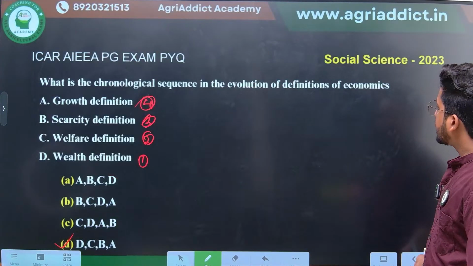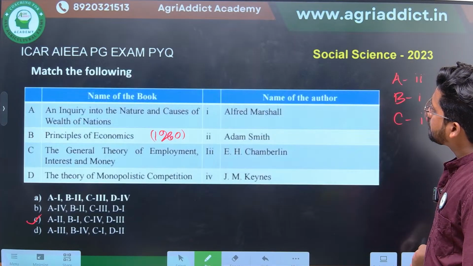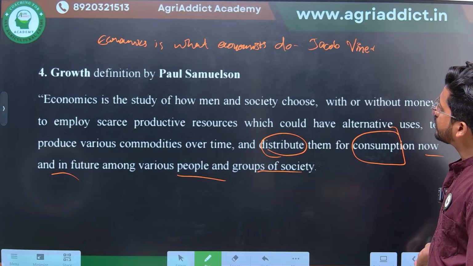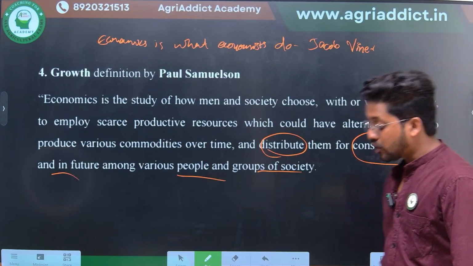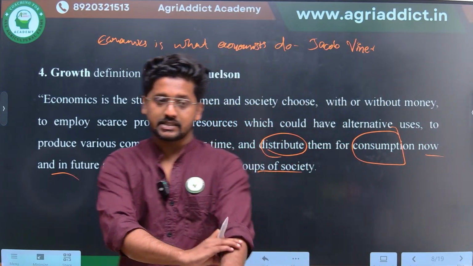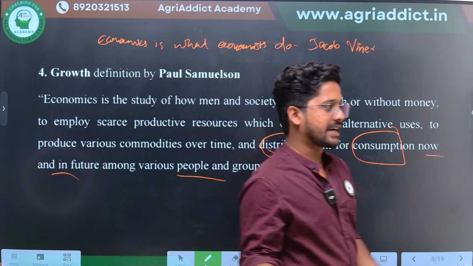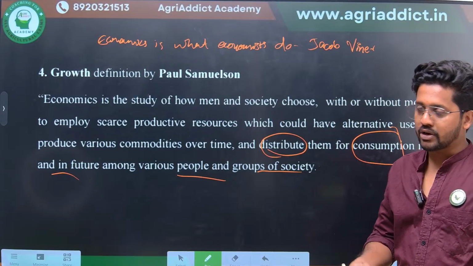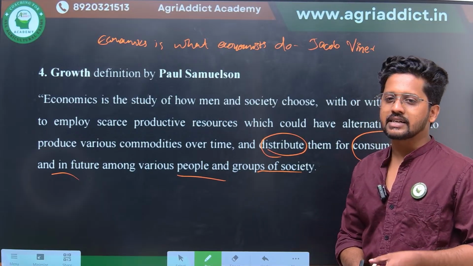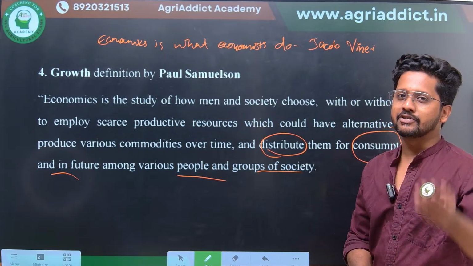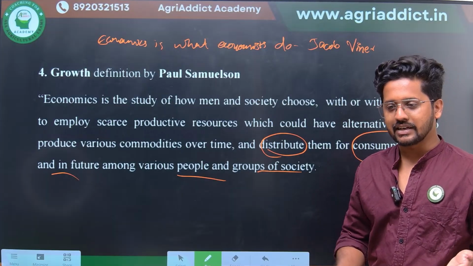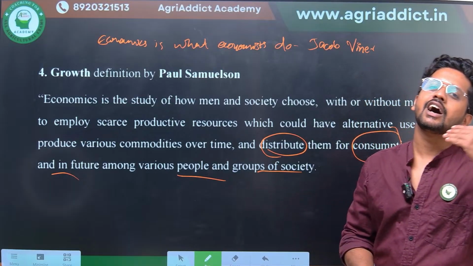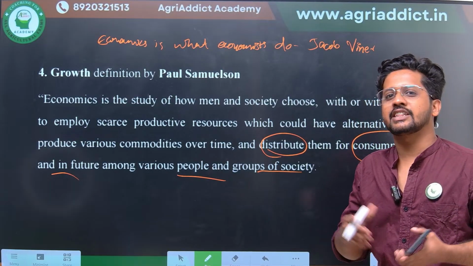Another additional point I would like to add here is that economics was considered a dismal science. Actually it was considered a negative science, by whom? That is an important question. Since economics deals with much of the negative things, maybe scarcity is the major thing, why are we not thinking about prosperity? Why are we focusing on scarcity? That is a negative thought.